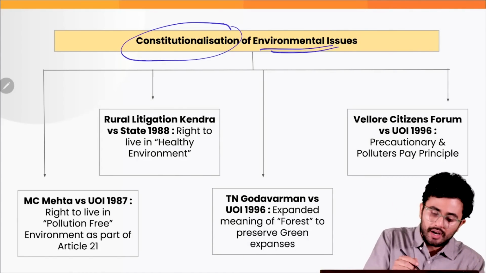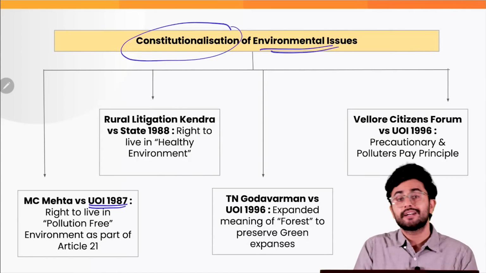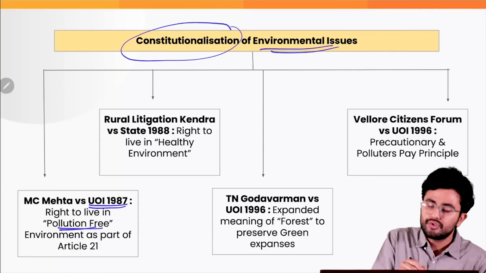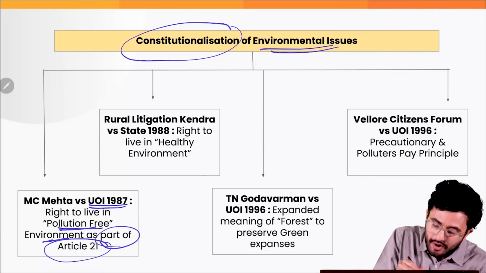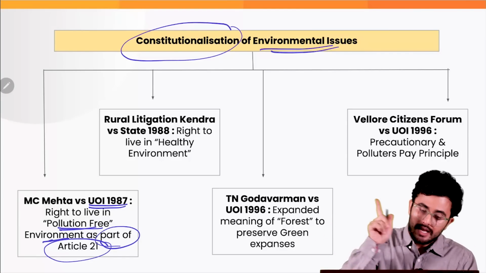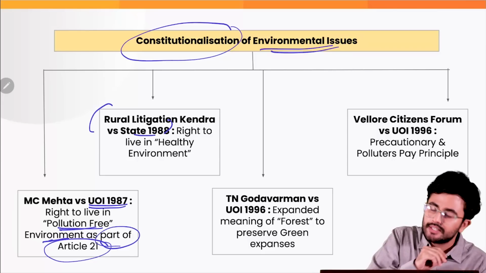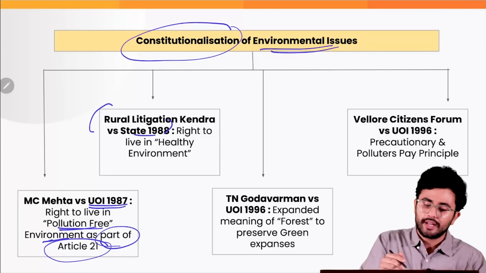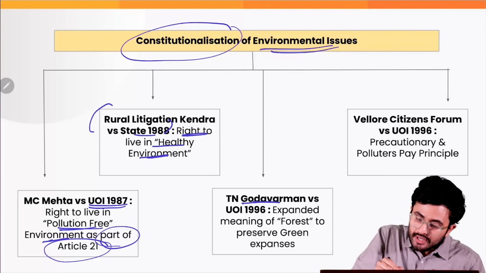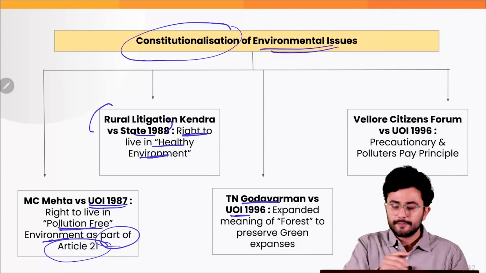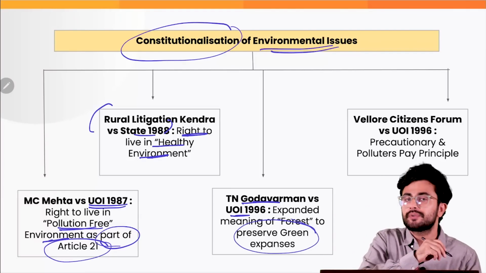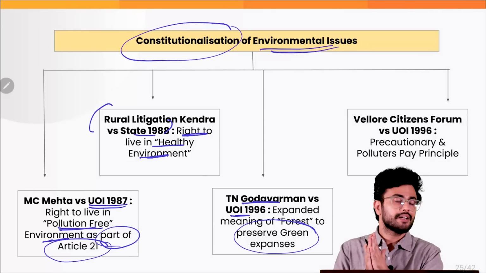So it started with M.C. Mehta versus Union of India 1987, where the Supreme Court held that people have the right to live in a pollution free environment as a part of Article 21. Then came Rural Litigation Kendra versus State 1988, where the Supreme Court held that every citizen has the right to live in a healthy environment. Then came the T.N. Godavarman judgment 1996, where the Supreme Court expanded the meaning of forest and included the preservation of various green expanses under it.